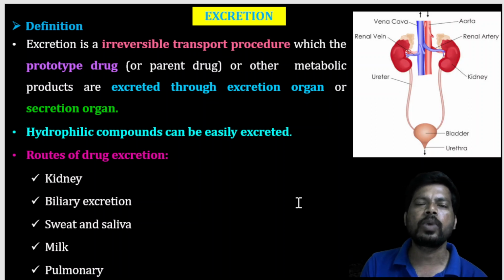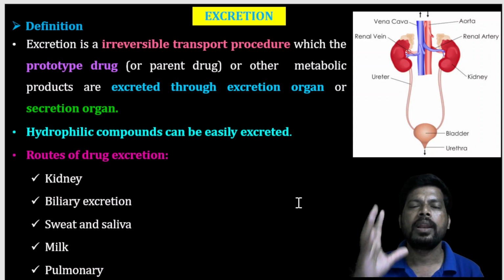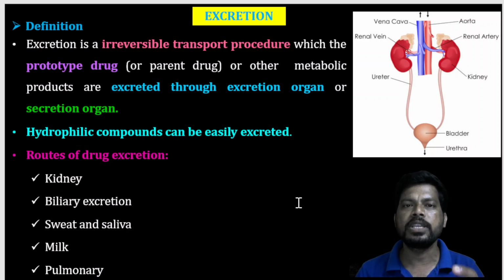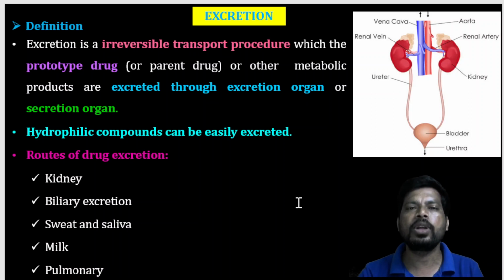Excretion is one of the parameters of pharmacokinetics, like absorption, distribution, metabolism, and finally excretion, generally the elimination of drugs. Drug absorption is important for movement of a drug from the site of administration to the systemic circulation, and drug distribution from the systemic circulation to reach the target organ. After completion of a drug molecule's action, it reaches the liver for metabolism or biotransformation. After inactivation, or conversion of the drug into a polar form, it is ready to be eliminated through the urine, and here it is the excretion.